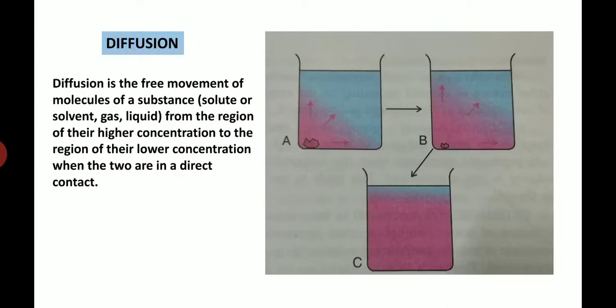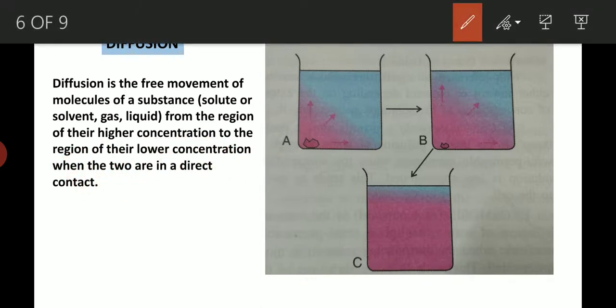Next is the phenomenon of diffusion. Now, what is diffusion? Diffusion is actually the free movement of the molecules of a substance. That substance can be a solute, a solvent, gas, liquid, anything. All the three states of matter, gas, liquid and solid. The molecules of all these substances move freely from the region of their higher concentration to the region of their lower concentration when they are in direct contact.